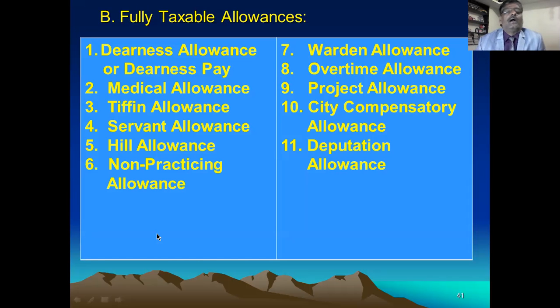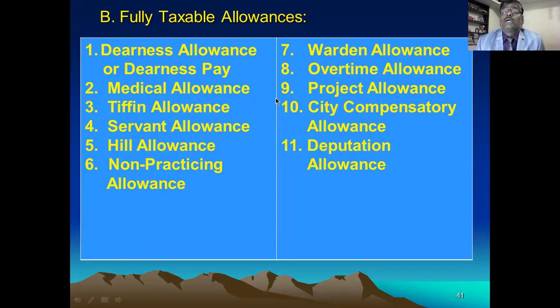Okay. And fully taxable allowances. What are the fully taxable? Remember this. DA and DA pay is the first. Medical allowance is fully taxable. Tiffin allowance is fully taxable. Servant allowance is fully taxable. Hill allowance is fully taxable. Non-practicing allowance is fully taxable. Warden allowance is fully taxable.